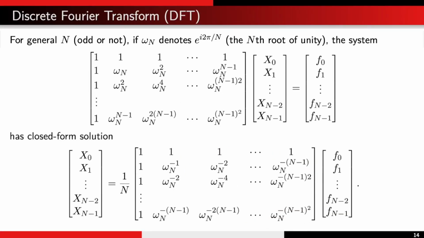More generally, if omega sub capital N denotes e to the i times 2 pi divided by capital N, which is the Nth root of unity, the system here has closed form solution given by this. And this is known as the discrete Fourier transform.